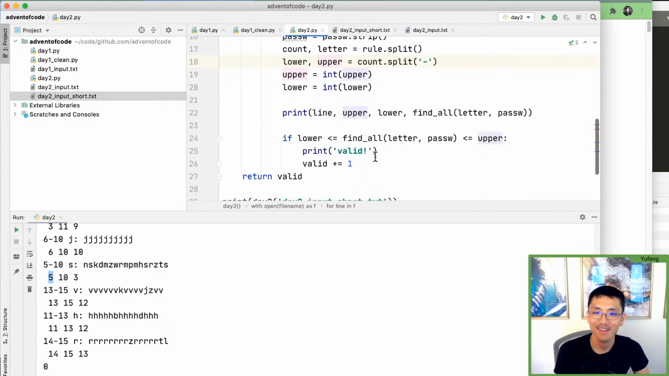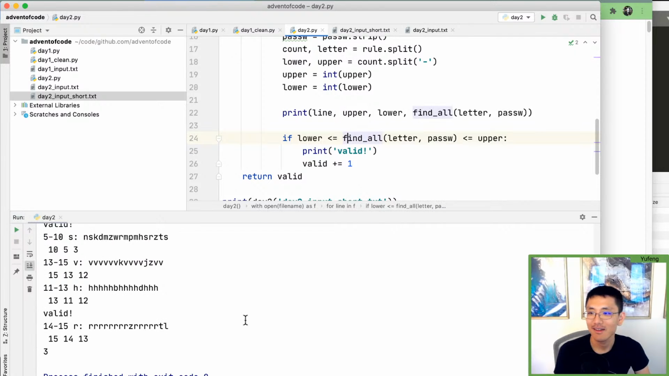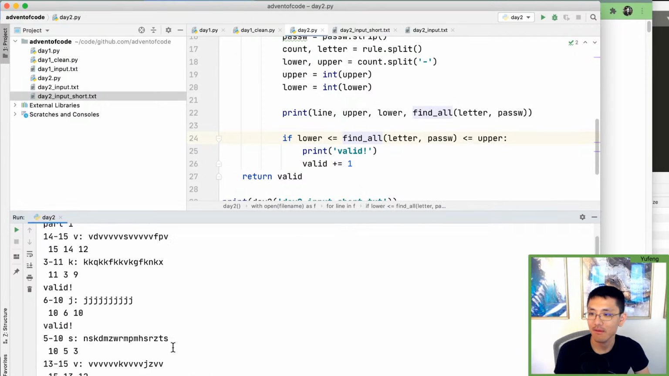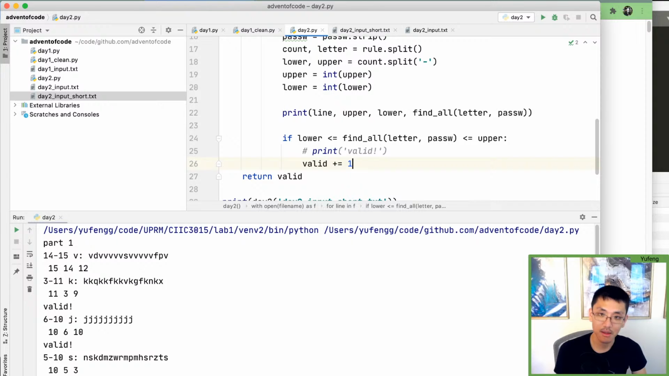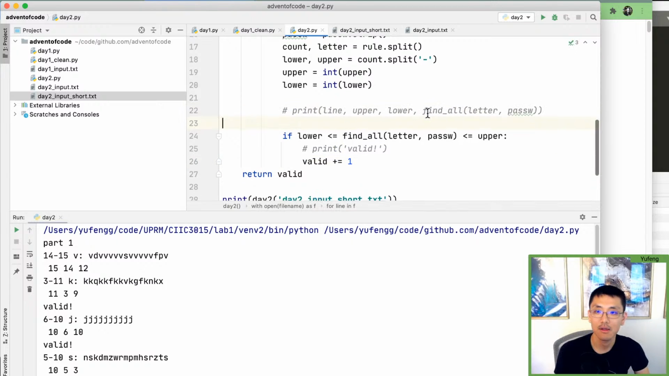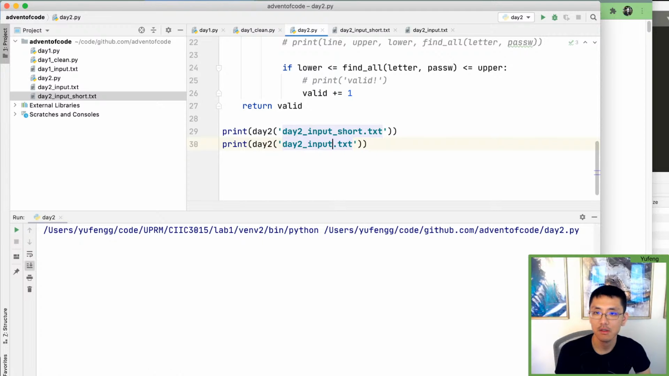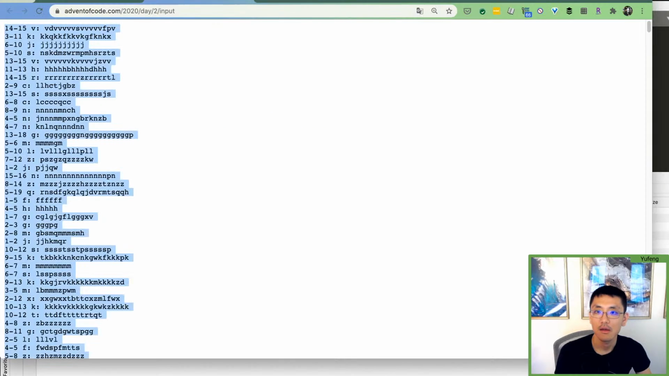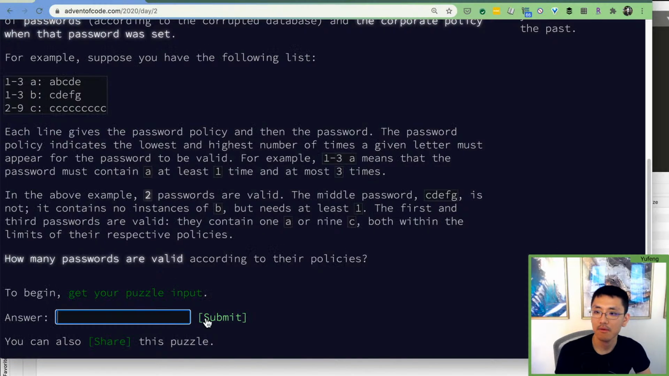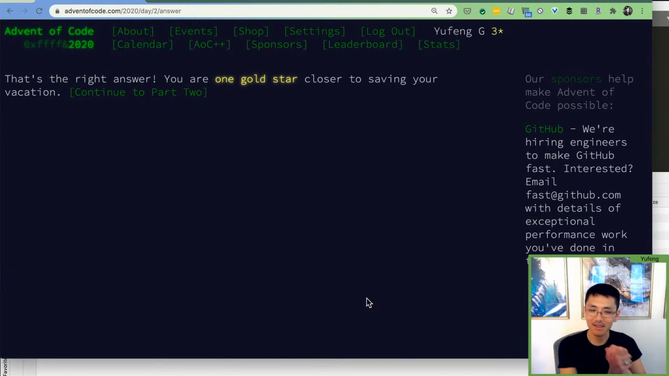Yeah, I realized that when I looked at this, it said upper, lower, and I was like, these values are small and big. All right, now we have 3 valid ones. Okay, so I'm gonna comment that out. I'm gonna comment this out. And we're gonna, whoops, do the full version. 625. All right, happy enough with that. Let's try it. Yes, all right, 1 gold star down, 1 to go.